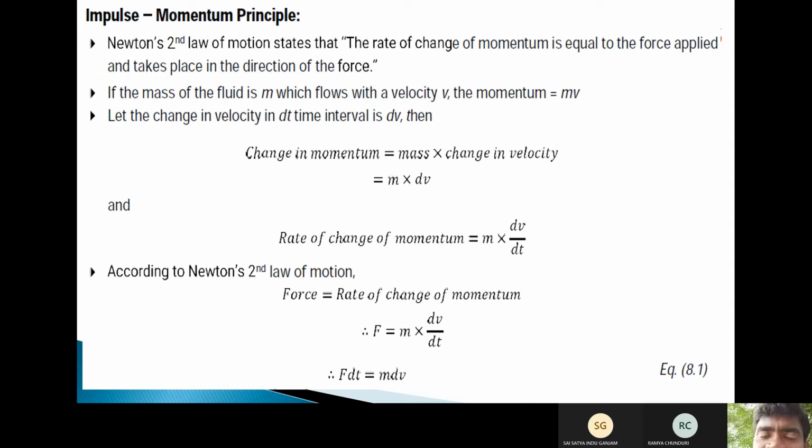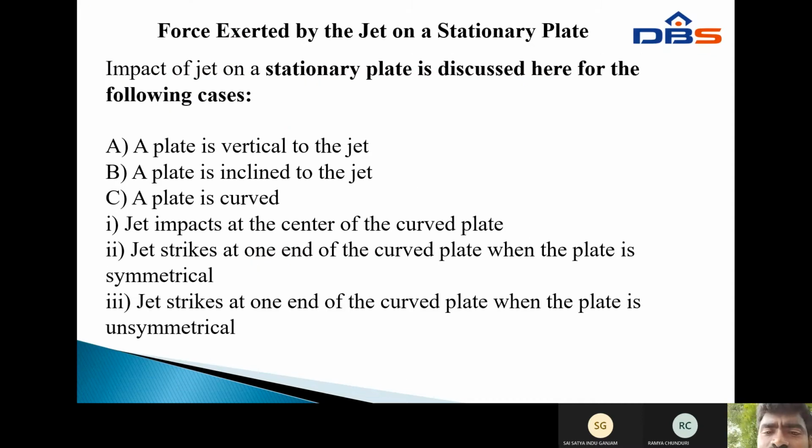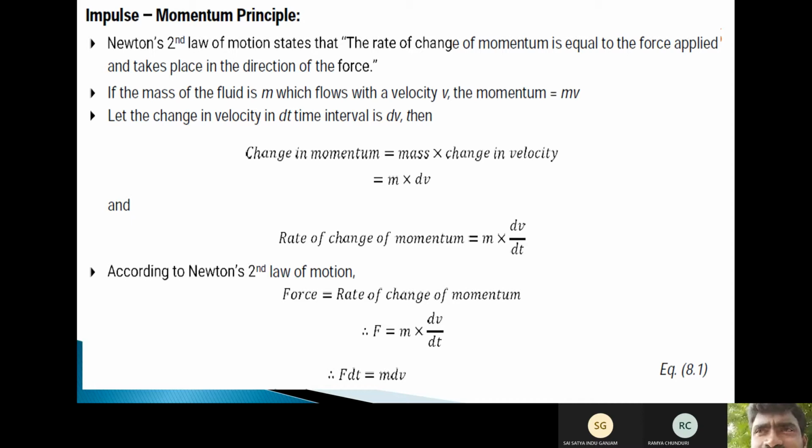According to Newton's second law, force equals the rate of change of momentum, F equals m into dv by dt. Therefore, the equation is F into dt equals m into dv. This is the impulse momentum principle. The impact of jets is based on the impulse momentum principle, because the water has some mass and velocity.